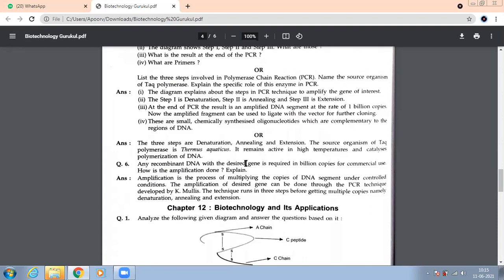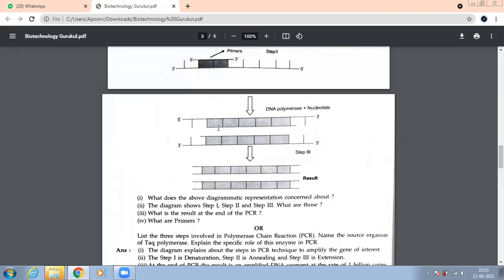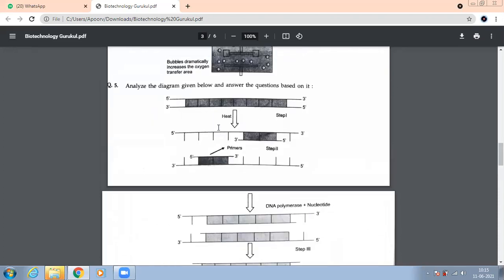Okay, before I discuss one or two more things with you, let's do this. We can start with the chapter tomorrow. Identifying these steps, you can do. What is step 1? Denaturation. What happens in denaturation?